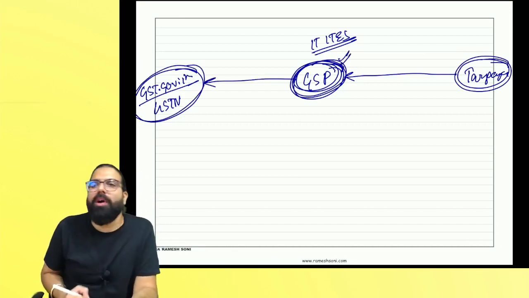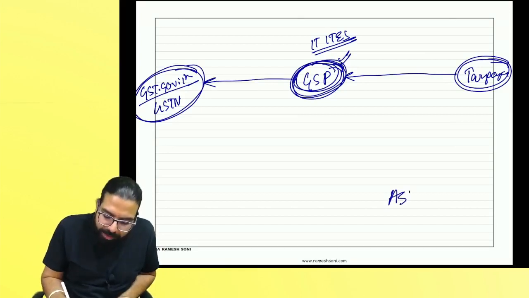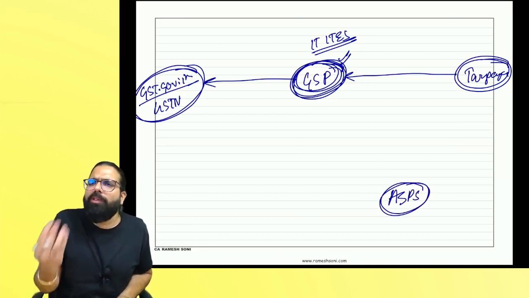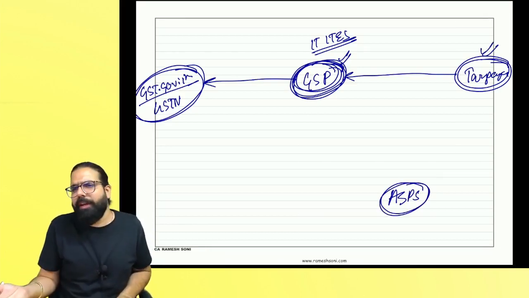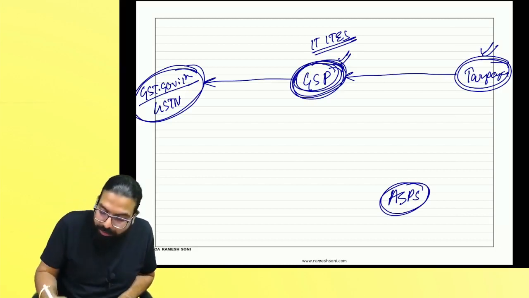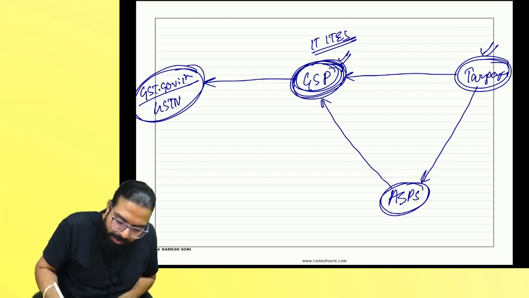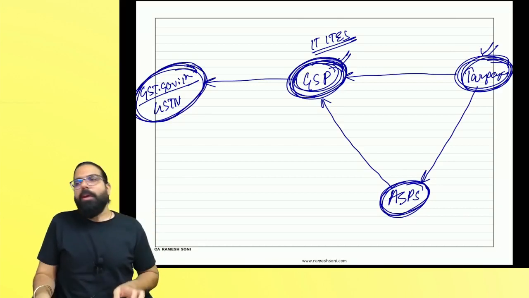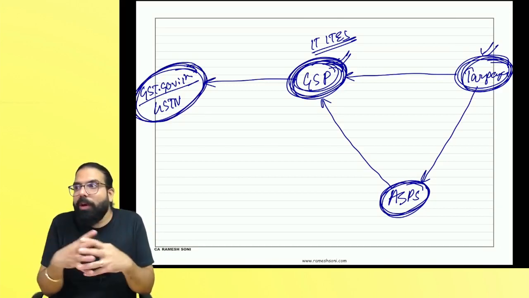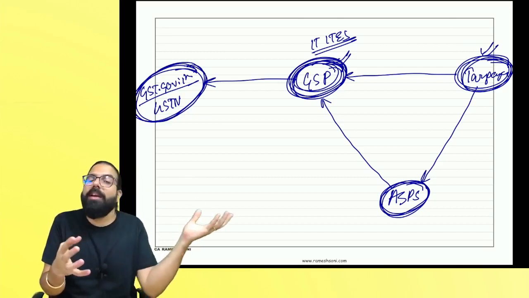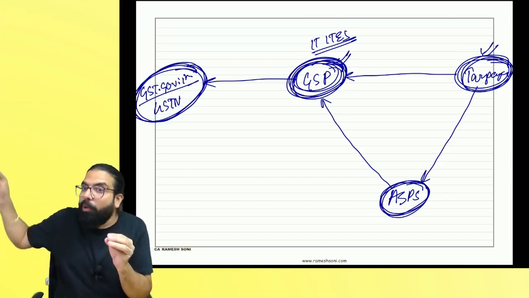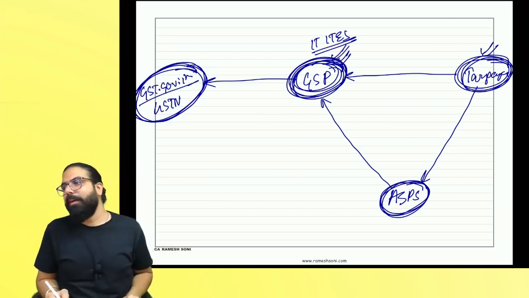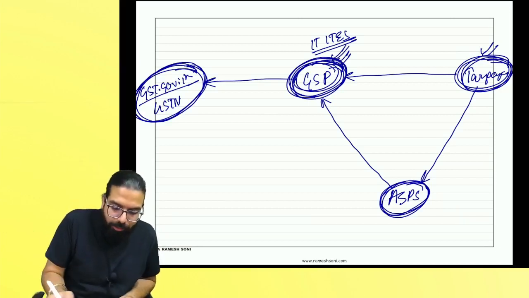Now sometimes these GSPs take the help of application service providers also, and the application service provider will develop the application which helps the taxpayer in uploading the details. Yes or no, everyone? Always remember one thing: between the taxpayer and the GSP, who acts as a link? ASP. And GSPs act as a link between taxpayer and gst.gov.in. Now, what is the major work of the GSP? GSPs facilitate taxpayers in uploading invoice related details and filing of return. Basically, they facilitate whom? The taxpayers. Are we clear, everyone? So that is what is being told over here.